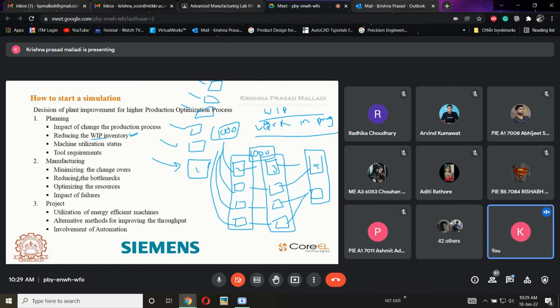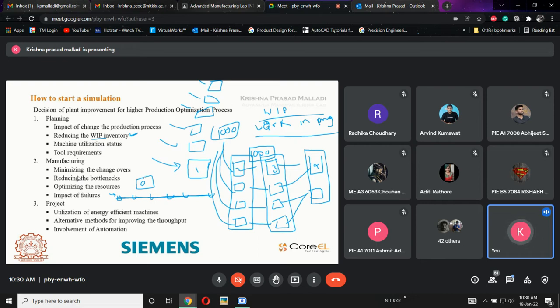Okay, clear? See, there are continuous machines here. If a single part is coming, it will exit directly. So it will be like this. Then there will be no WIP inventory. Why? Because it's zero inventory. Whenever a part is coming, it will directly enter the second machine. It is happening simultaneously. So at this position, there is zero WIP inventory.